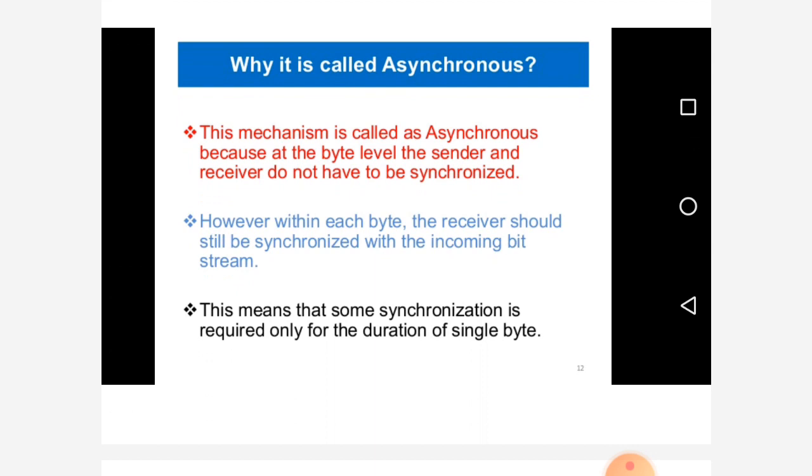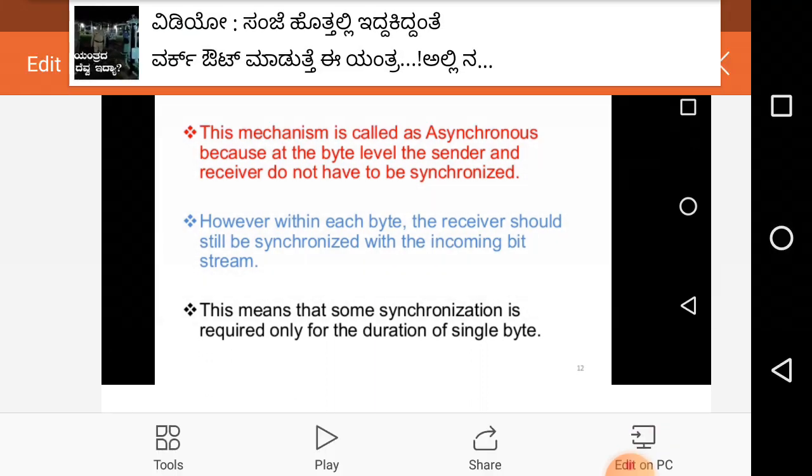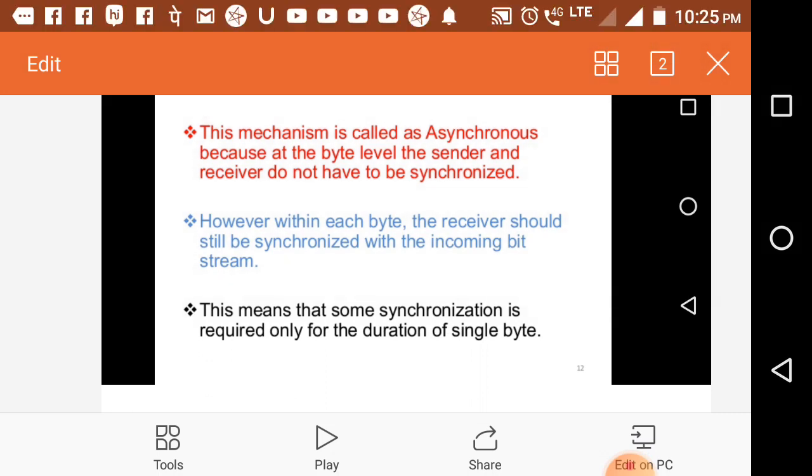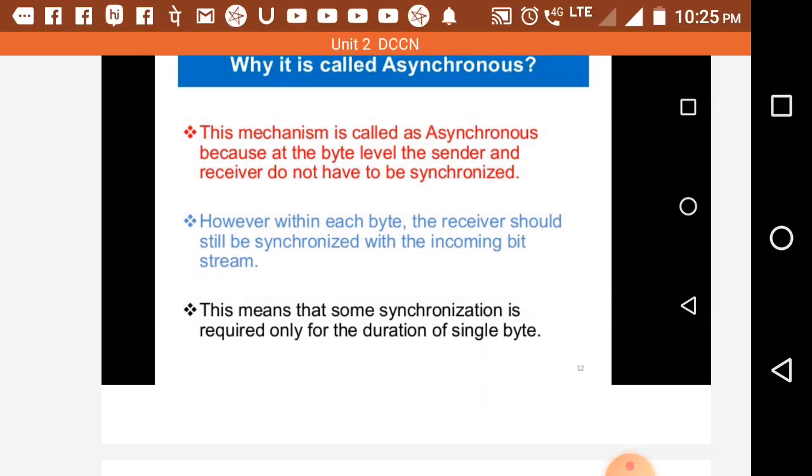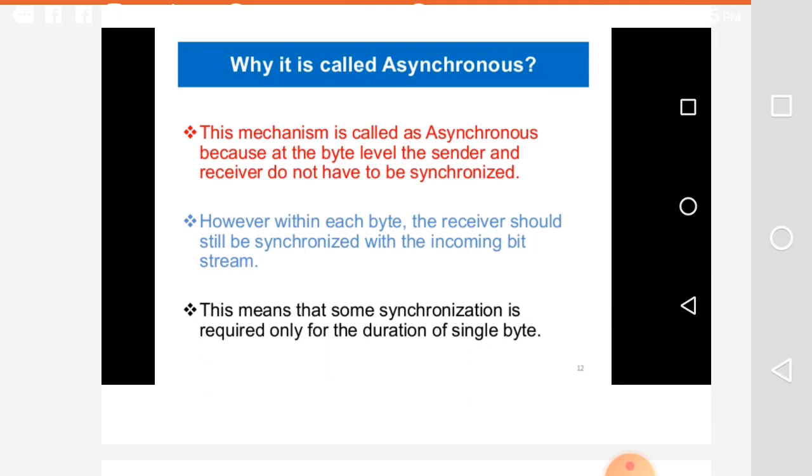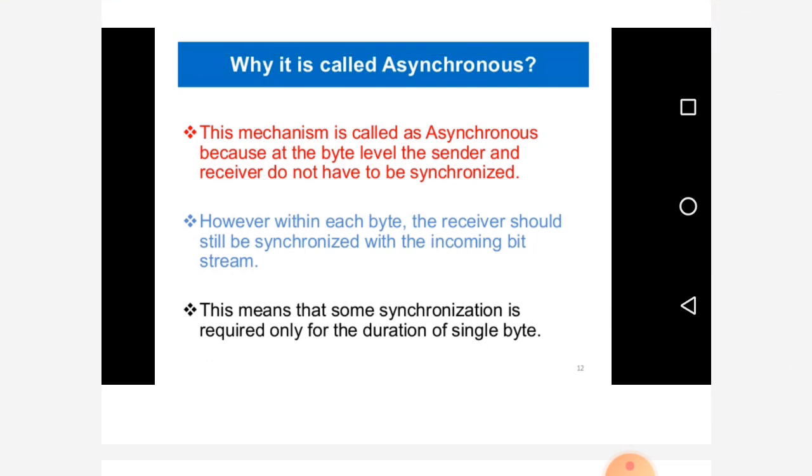This mechanism is called asynchronous because at the byte level the sender and receiver do not have to be synchronized. However, with each byte the receiver should still be synchronized with the incoming bit stream. This means that some synchronization is required only for the duration of a single byte.